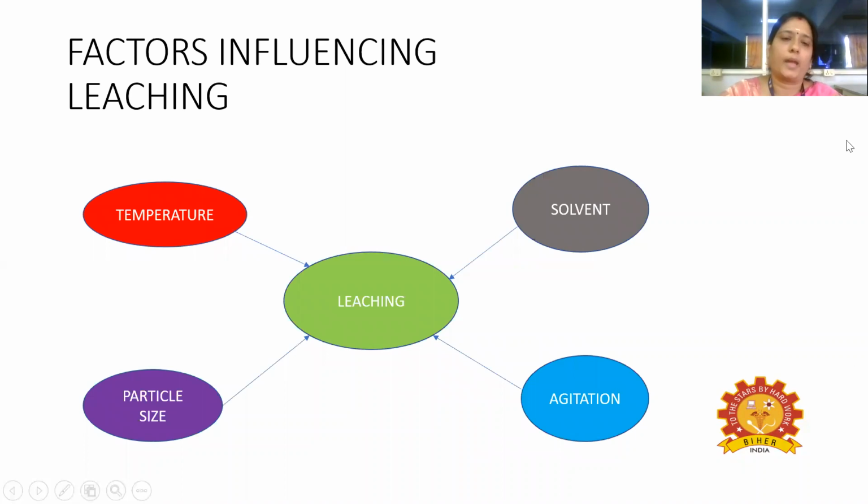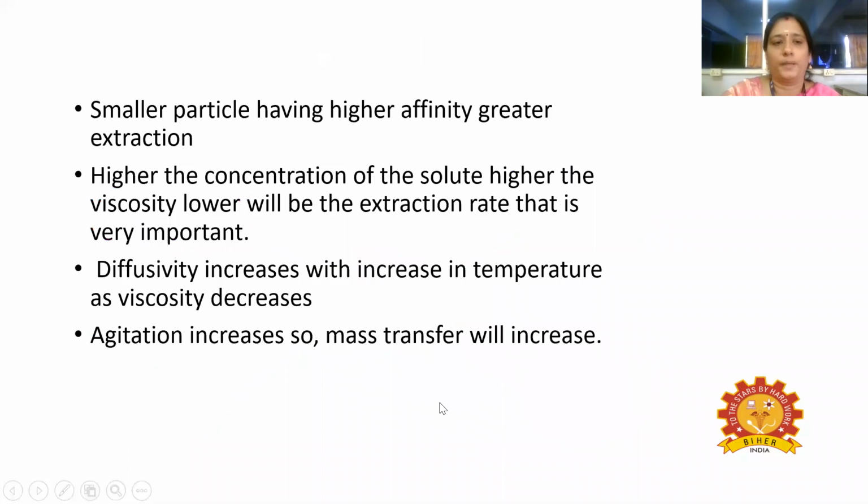There are many factors which influence this leaching operation, which are temperature, the solvent used for separating the solute, the agitation or mixing, at what speed we are giving the agitation. That will also influence, whether the agitation rate is high or it has to be optimum. Based on that, the extraction of the particular solute will take place, and also the particle size. So these are the various factors which influence this leaching operation.